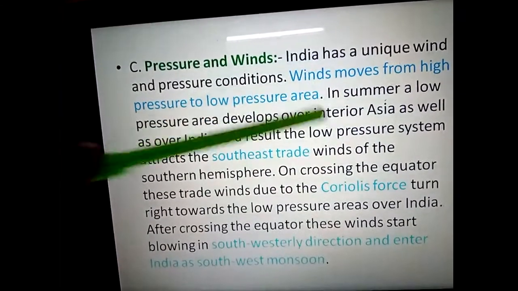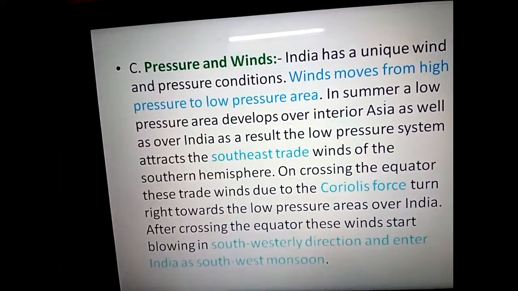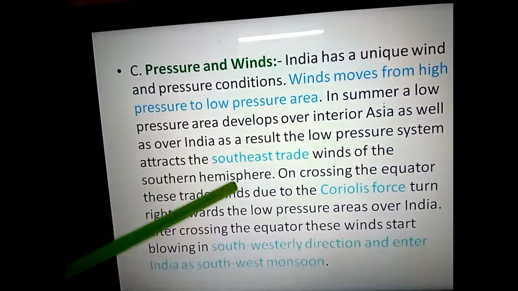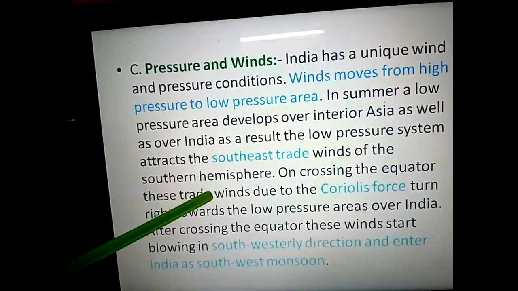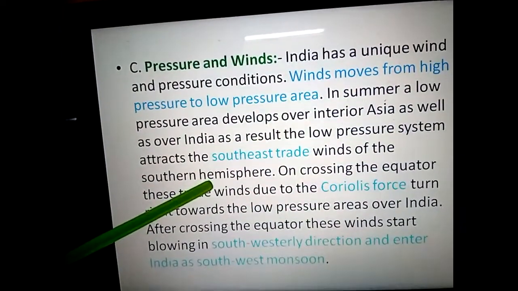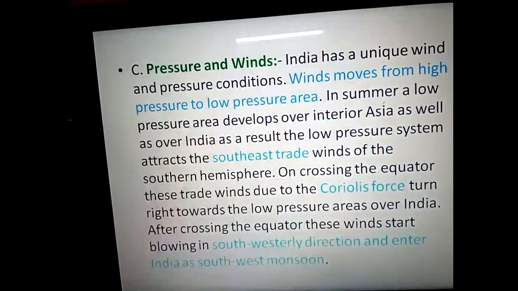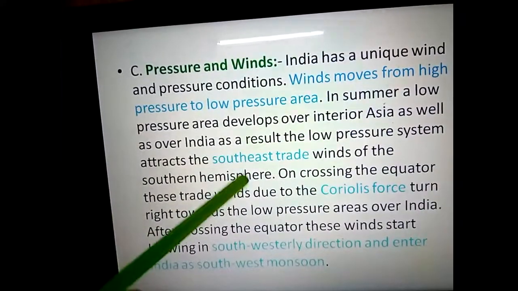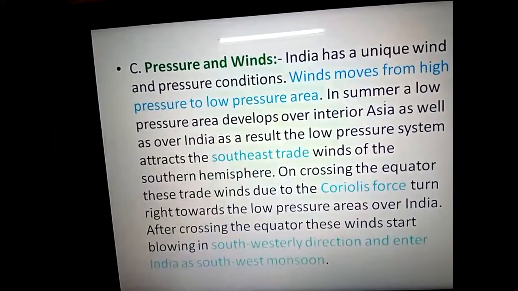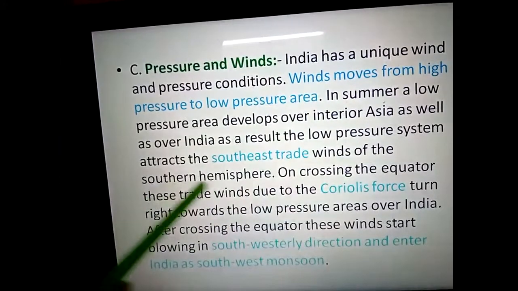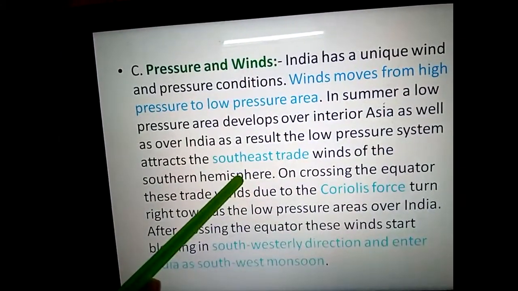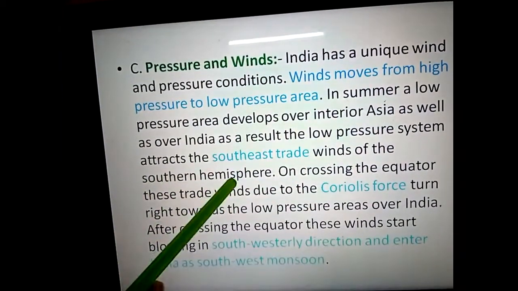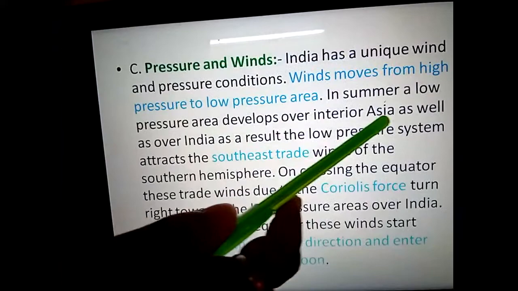When in Asian countries or the northern hemisphere, where we live, we have summer season, automatically in the southern hemisphere they have winter season. So they don't have high temperature or high sunlight, and they belong to the category of high pressure zone. So they will provide us wind.